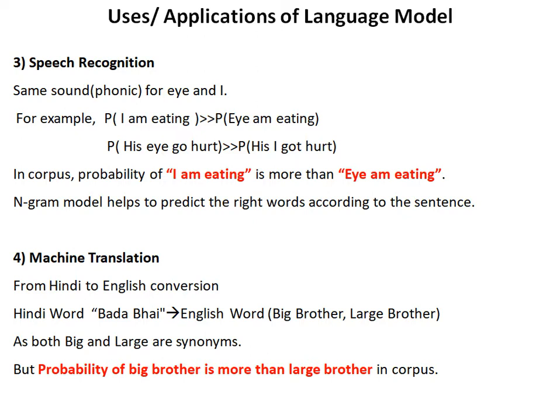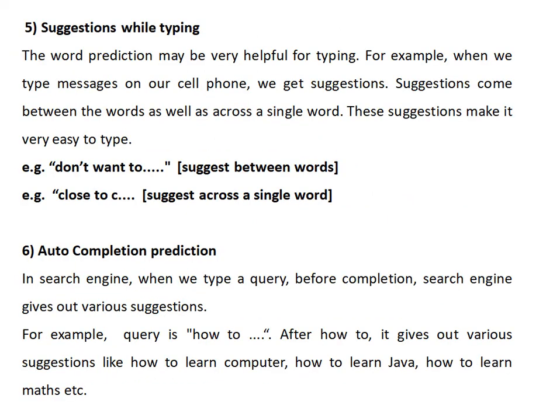Machine translation, from Hindi to English conversion. In Hindi the word is "bada bhai", and for that the replacement is the English word "big brother" or "large brother". As both big and large are synonyms, but the probability of "big brother" is more than "large brother" in the corpus.